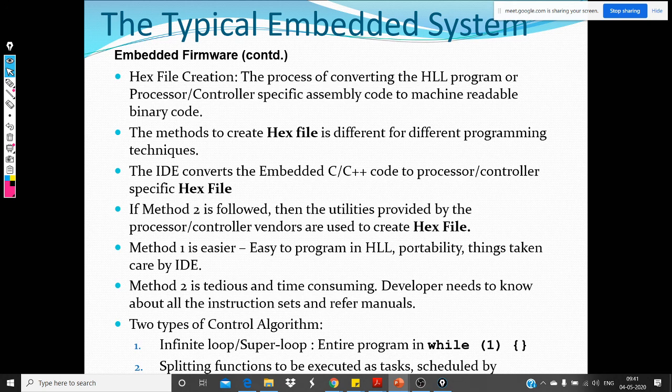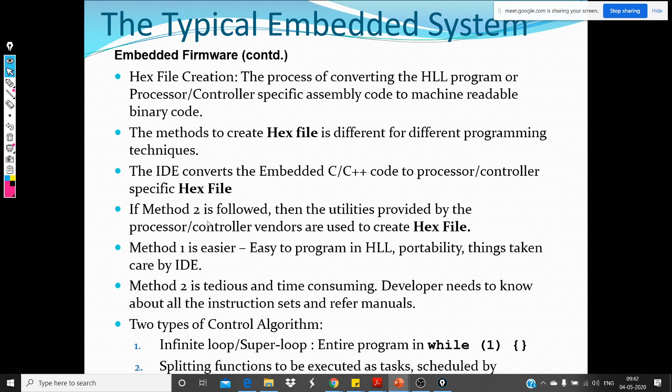It's called a hex file because the compiled code is represented in hexadecimals for the user to read. That's why it's called a hex file. But in other words, it is still a binary file, and it has the machine readable code. So the IDE automatically converts the code. When you do the cross compilation, it produces the hex file.